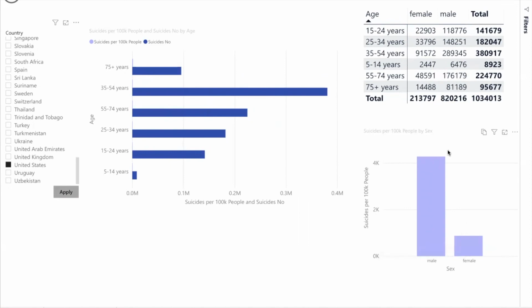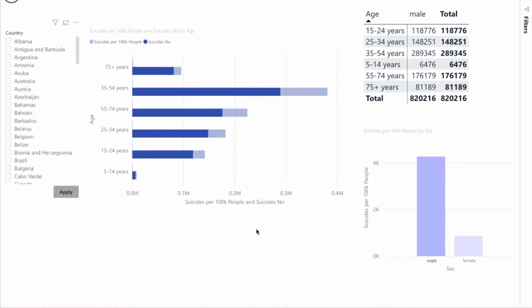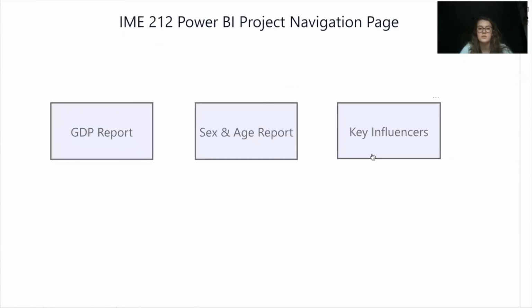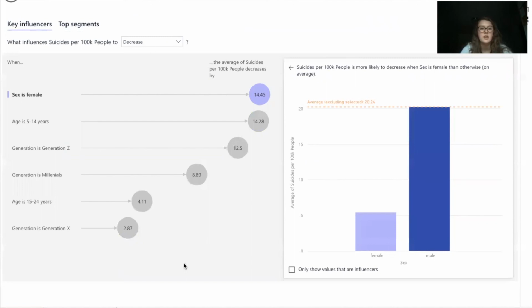That's also shown here in this table. Here we can see it visually in this chart as well as in this table again. Next, we're going to look at the key influencers. So here we can see what influences suicides per 100,000 people to decrease.